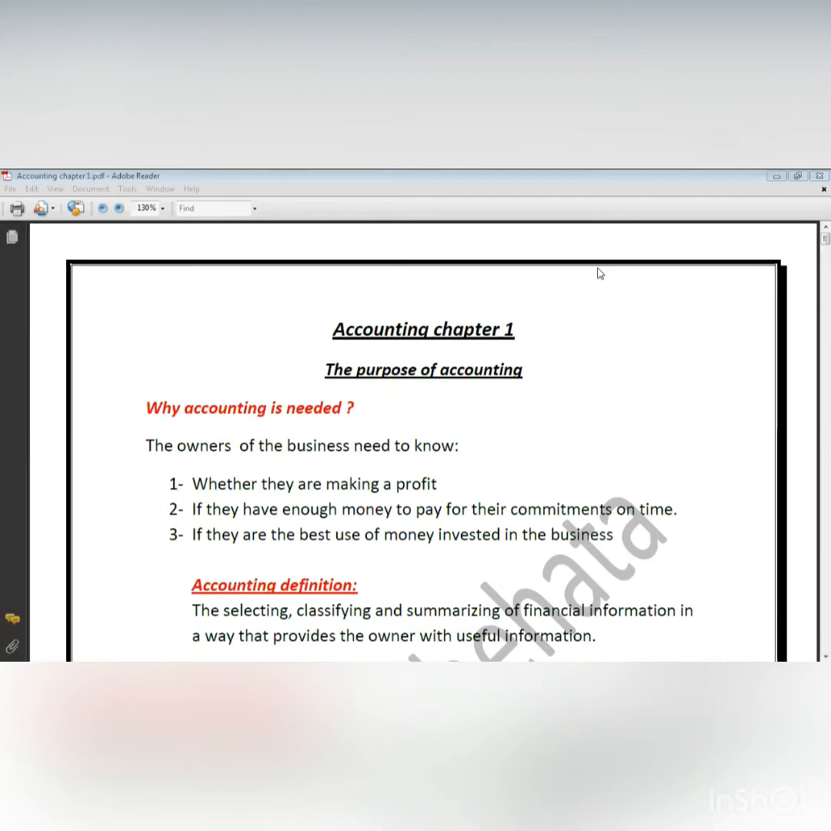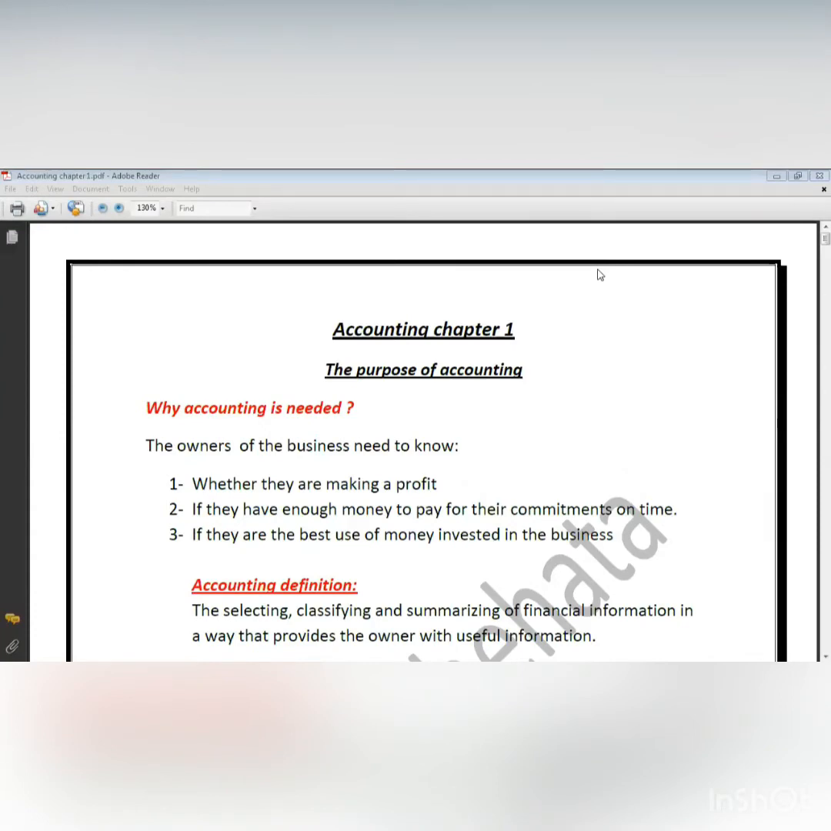First, some students may think that accounting is like math, but actually it's not. We are going to deal with numbers, but it's not like math. All I'm going to do is learn how to record these numbers. What does that mean?